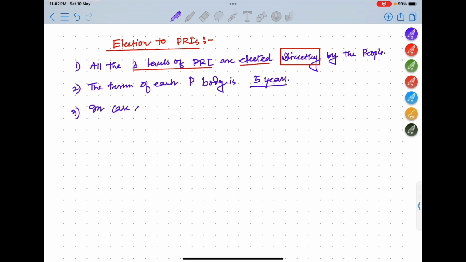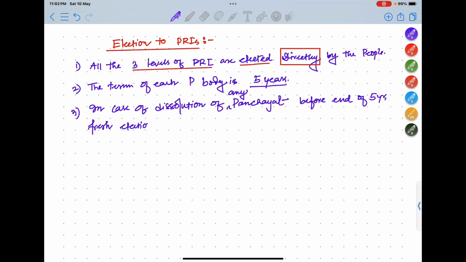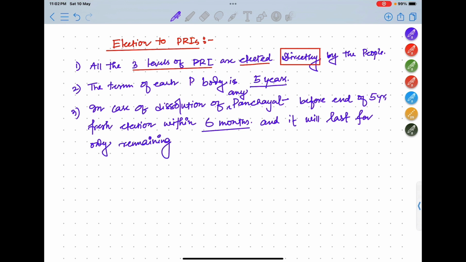So in case of dissolution of any Panchayat before the end of 5 years, then fresh election within 6 months, and it will last for only the remaining term of the previous Panchayat period.